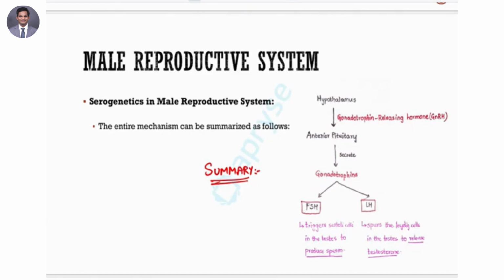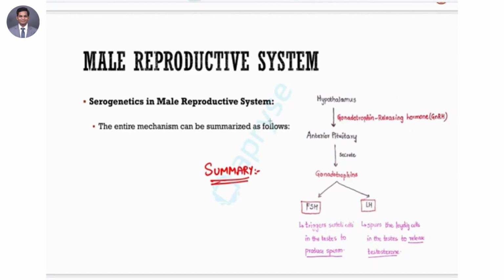And the other one is your Leydig cells. Luteinizing hormone stimulates the Leydig cells, or the interstitial cells, in order to produce testosterone, right? So in summary, FSH and LH work together to regulate the production of sperm and testosterone respectively, both of which are very important from the perspective of the functioning and development of the male reproductive system. Okay, so that is that.